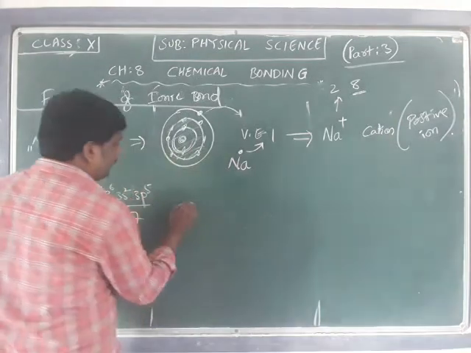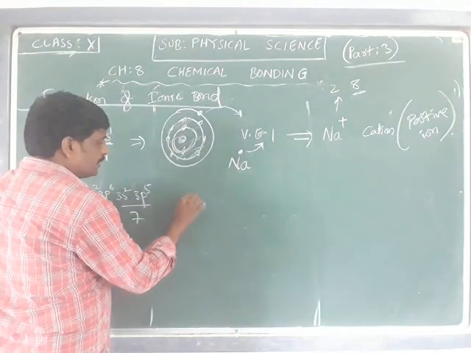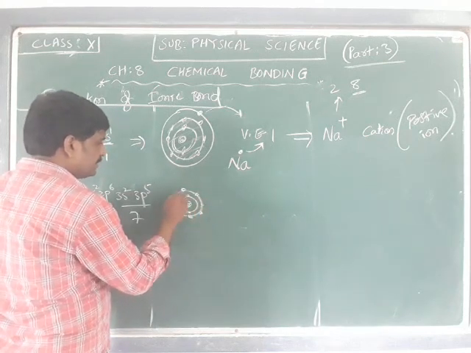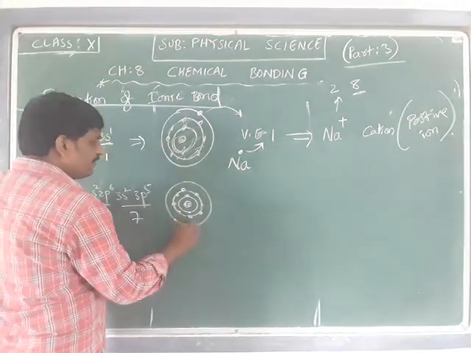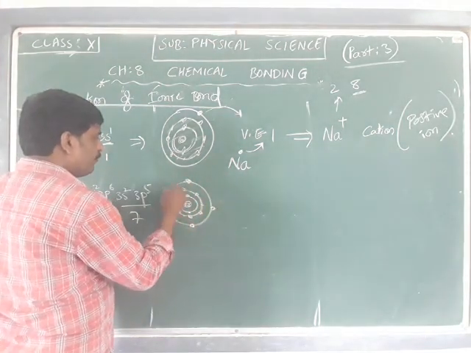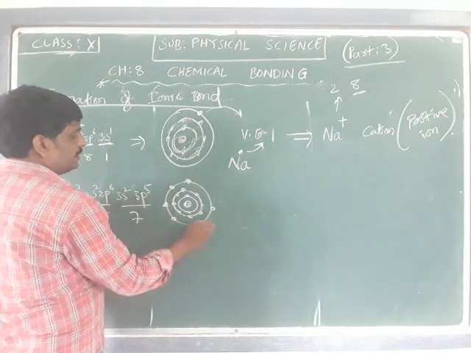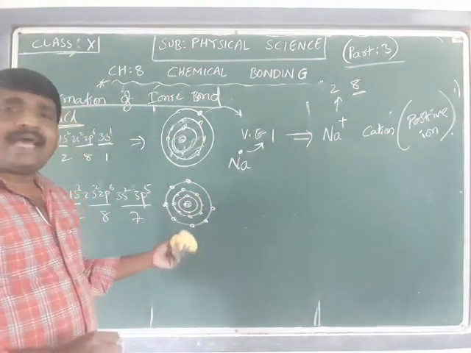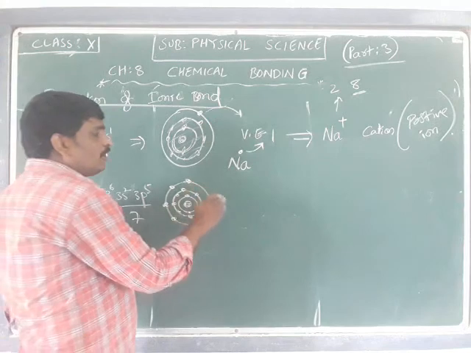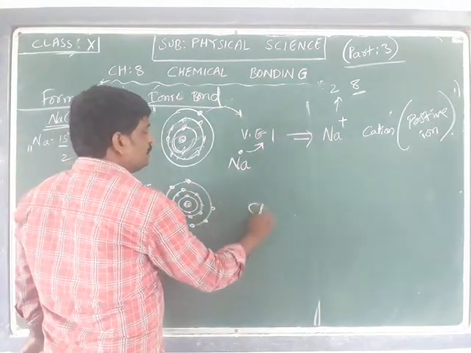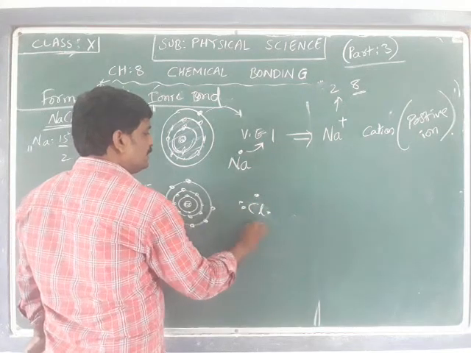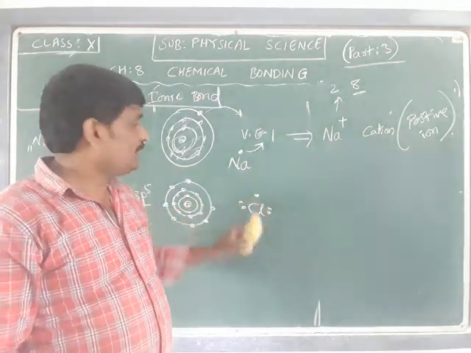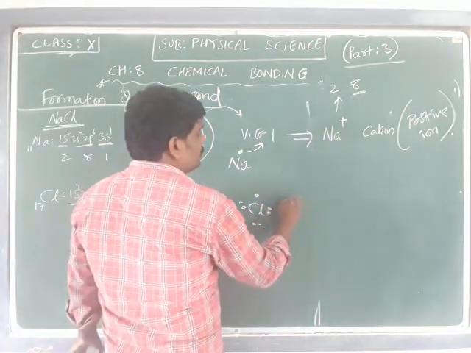If I draw the structure of that, there are 17 protons in the nucleus, K shell 2 electrons, L shell 8 electrons. M shell also we have 7 electrons. So M shell has 7 electrons. Now what happens exactly is this: the valence electrons of chlorine are 7, where we have 1 electron to be taken so that it is going to have a bond.